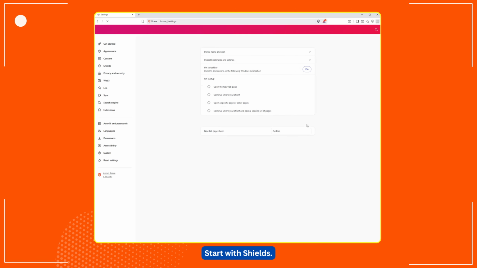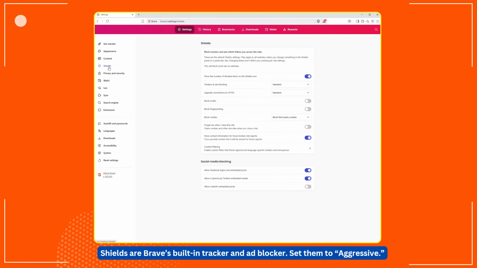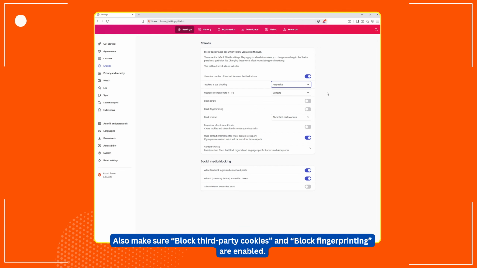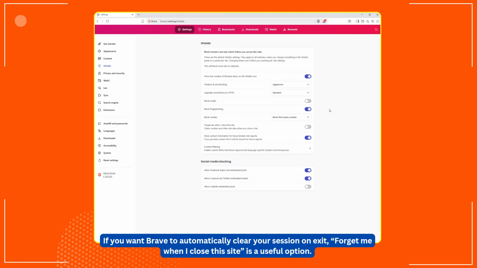Start with Shields. Shields are Brave's built-in tracker and ad blocker. Set them to Aggressive. This blocks cross-site trackers, invasive ads, and fingerprinting scripts automatically. Also make sure Block third-party cookies and Block fingerprinting are enabled. If you want Brave to automatically clear your session on exit, Forget Me When I Close This Site is a useful option. It's particularly handy when using services where you don't want any traces left behind.